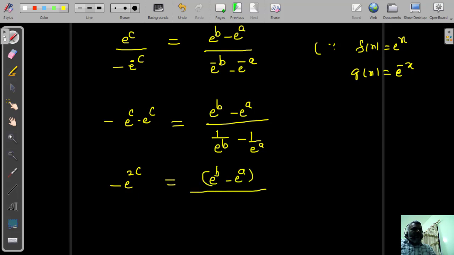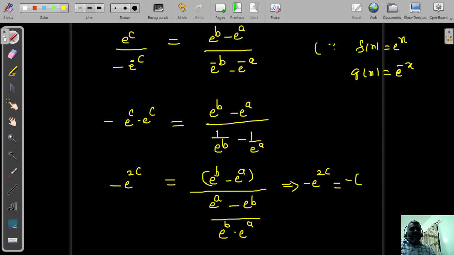Denominator is, okay, take LCM. So the LCM is e power a, here e power a is multiplied with 1, e power a minus e power b divided by denominator e power b times e power a. Now this could be equal to, so minus e power 2 times c equal to, I will take minus common from the numerator.